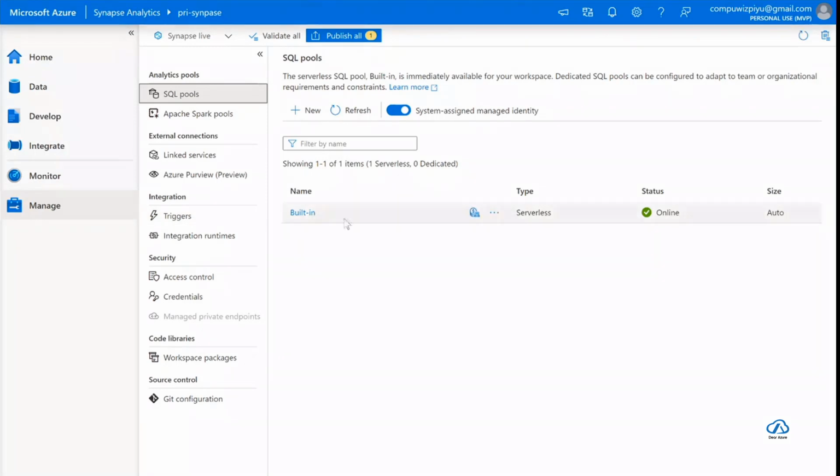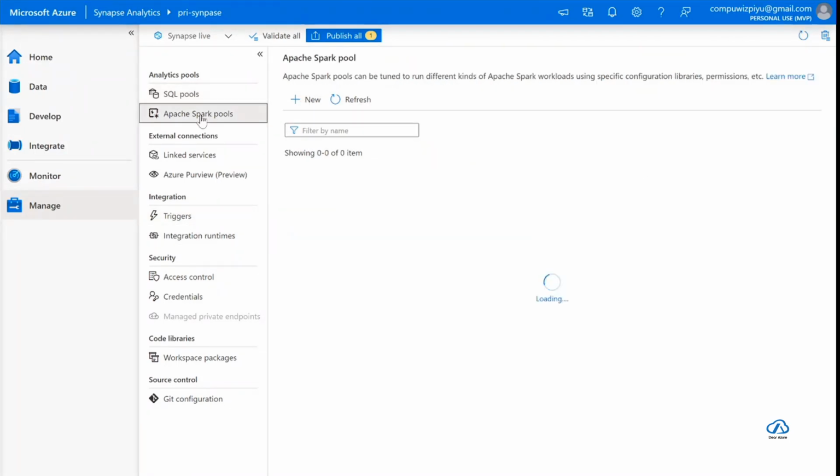I'm currently using the built-in ones. You can create pools here. Same for Apache Spark pools. I created an Apache Spark pool with some name. If you look at that, it is 4 cores, 32 GB, and it gives you from 3 to 10 nodes.